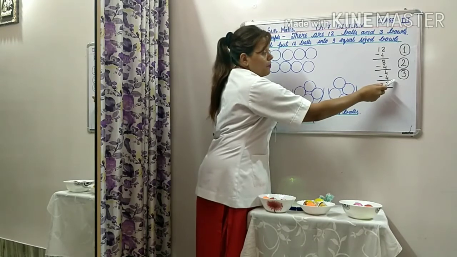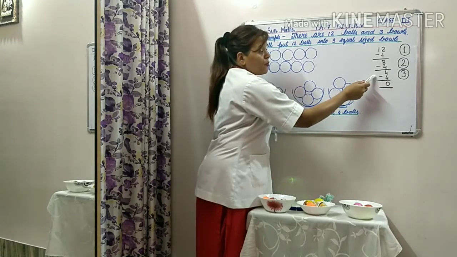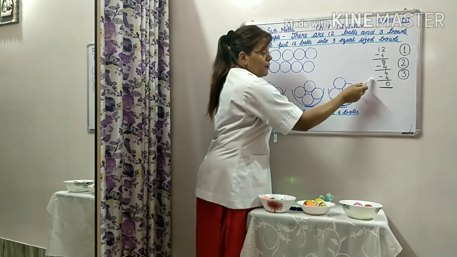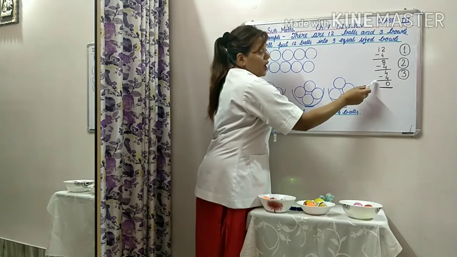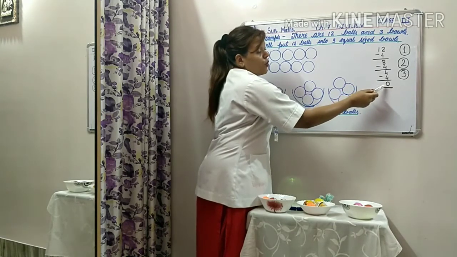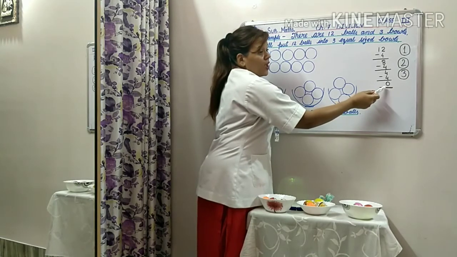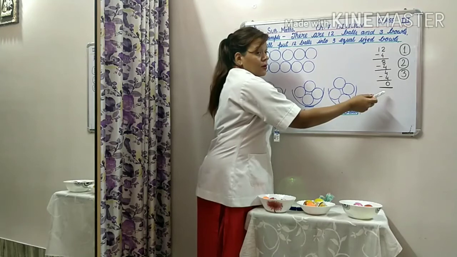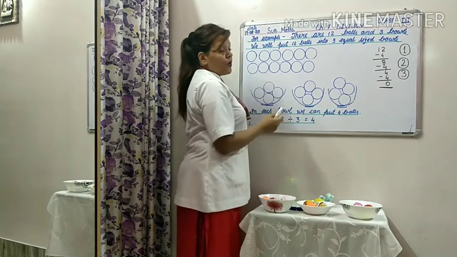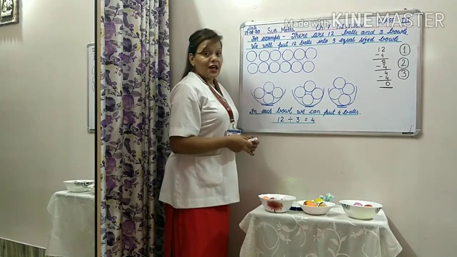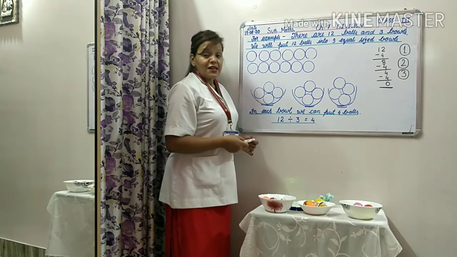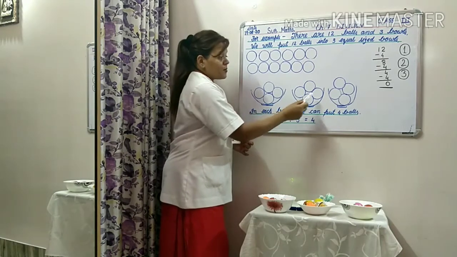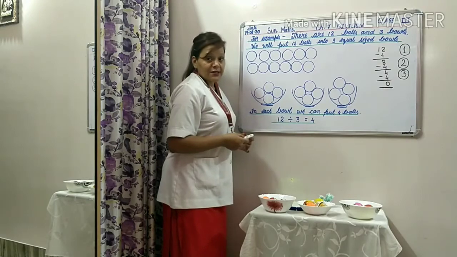In third step, we have put 4 balls in the third bowl. And now all the balls are finished. We have 0 ball. Okay, now we can understand that division means equal distribution of things.